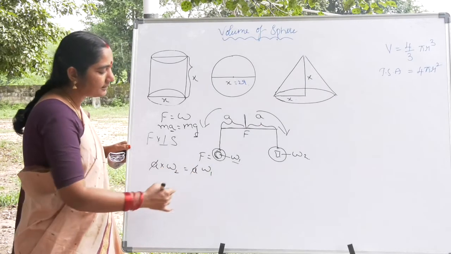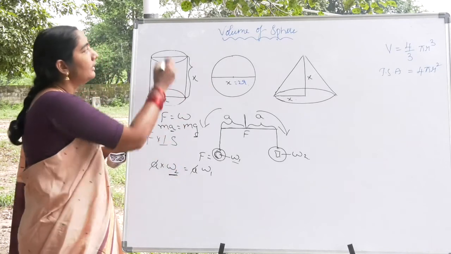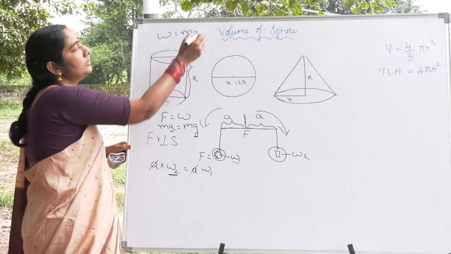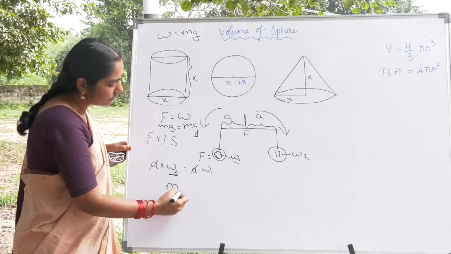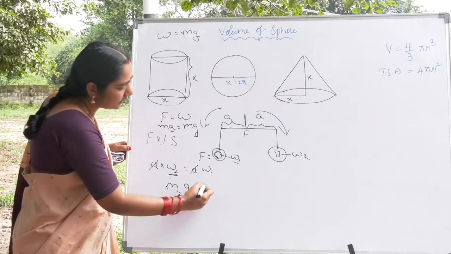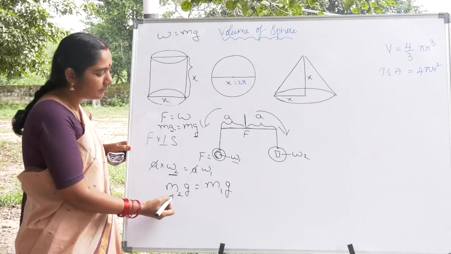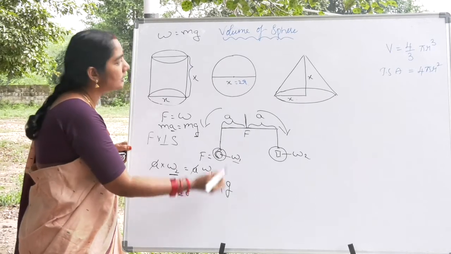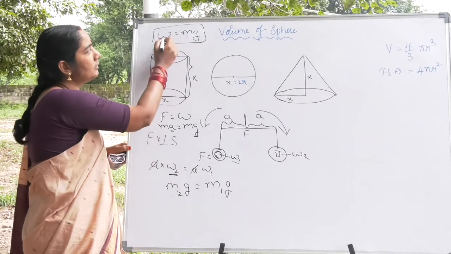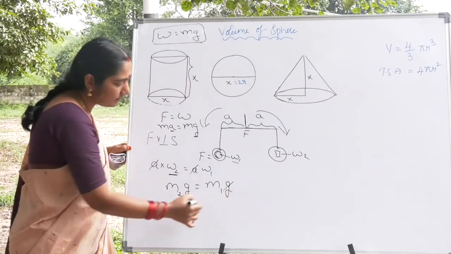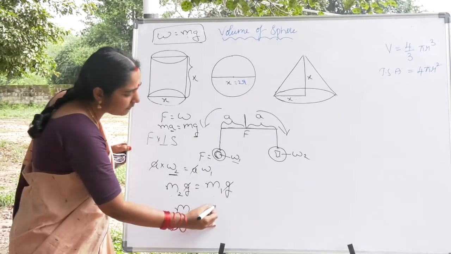Now because the distances are the same, we can cancel both. So my dear friends, try to see here: W is equal to m into g. So this quantity is m2 into g, the weight of this body is m2 into g, and the weight of this body is m1 into g, because W is equal to mg. We know the relation between weight and mass: m is mass, W is weight, g is acceleration due to gravity. Now again we can cancel g and g. So now see, m2 is equal to m1.